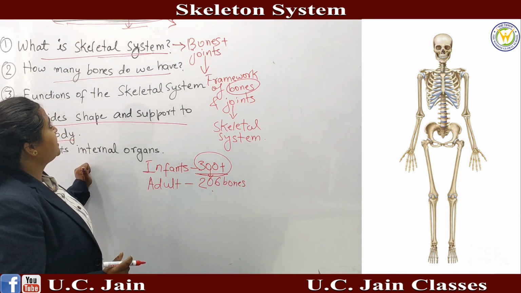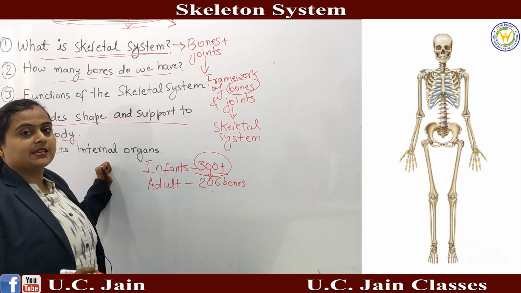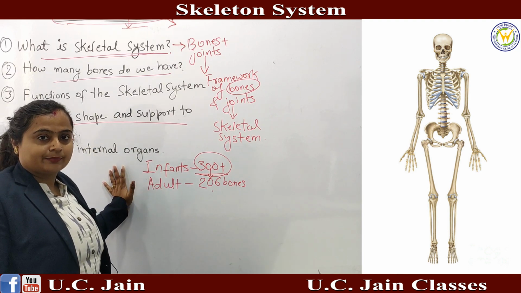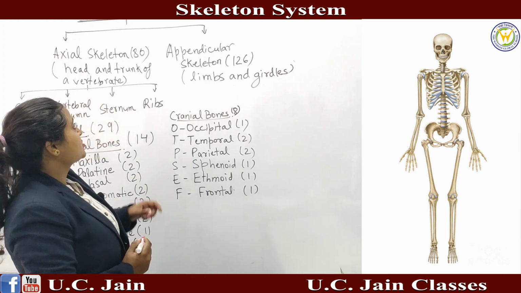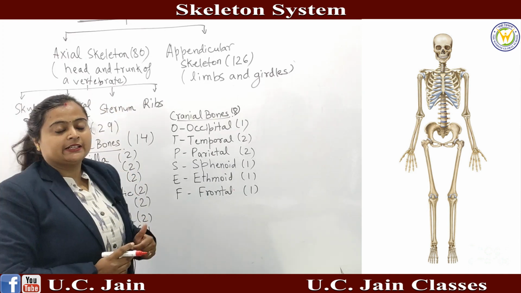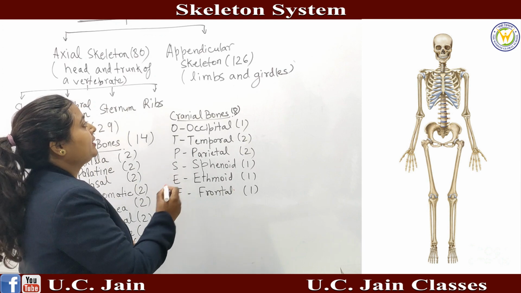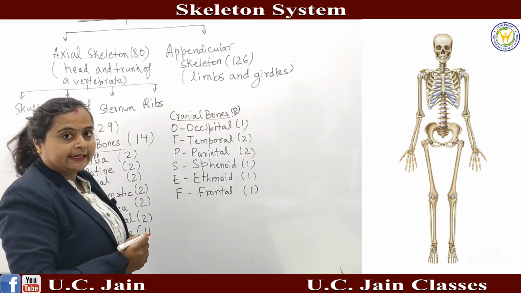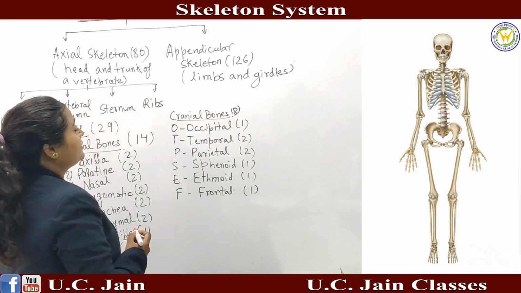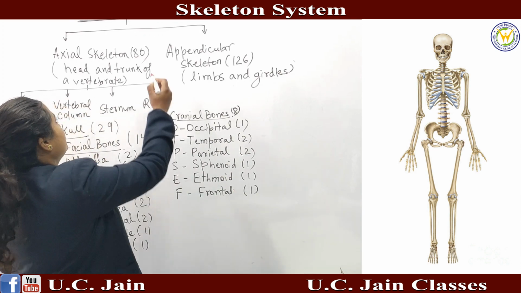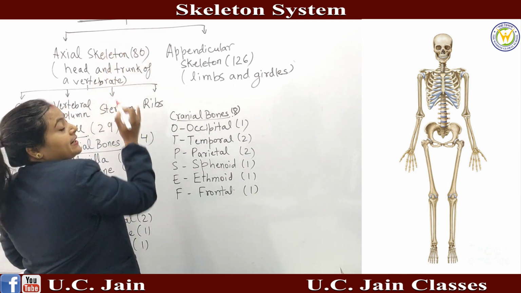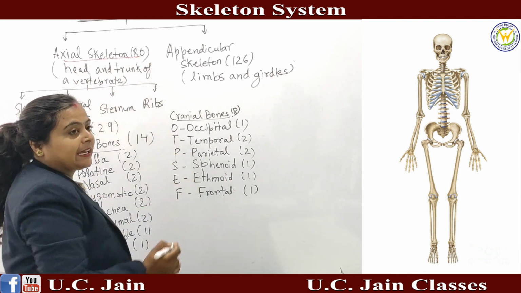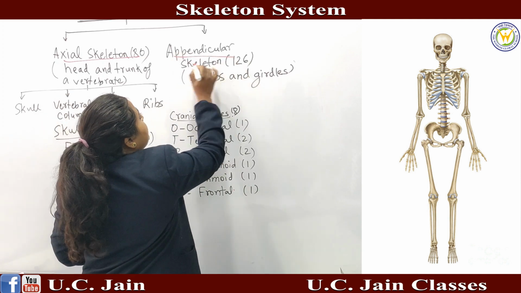Now, after this, we will start to discuss the number of bones present in the skeletal system. I already told that in the skeletal system we have the bones as well as joints. Now we'll be discussing the details of the number of bones present in our skeletal system. Our skeletal system is classified into two types: one, the axial skeleton, and the other, the appendicular skeleton.